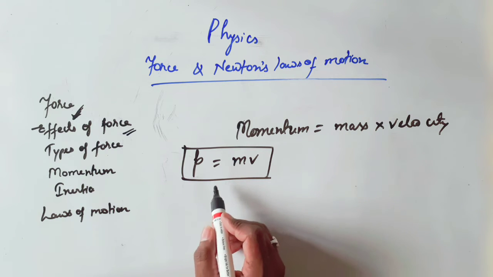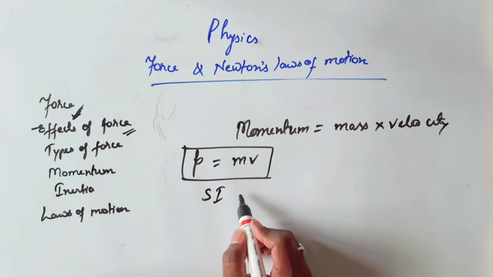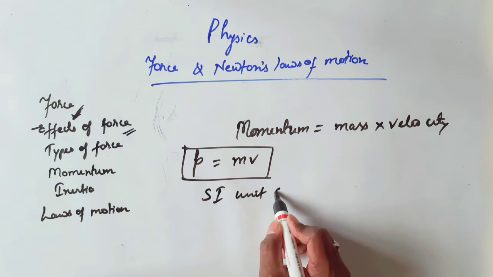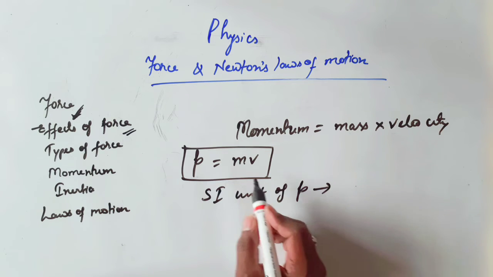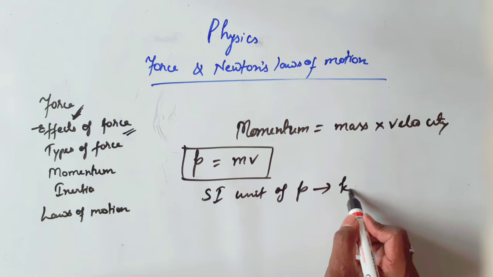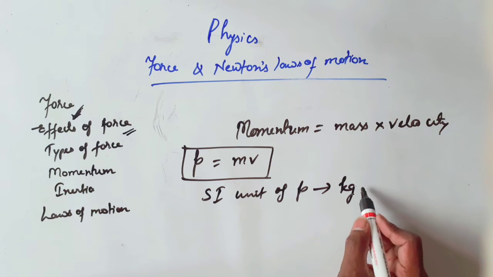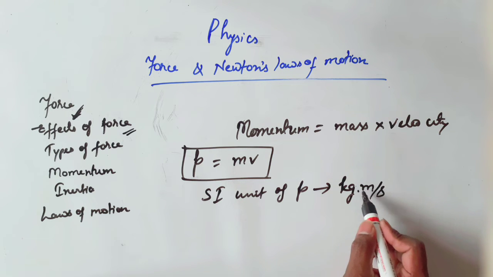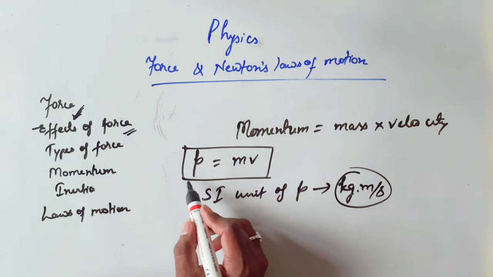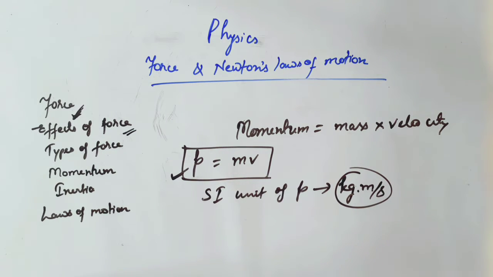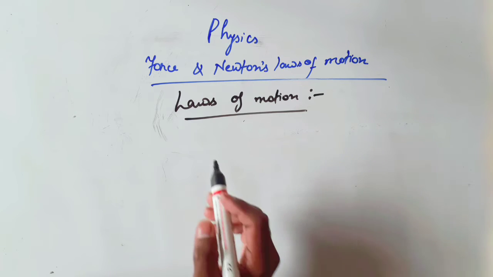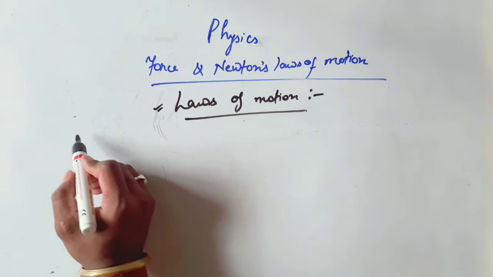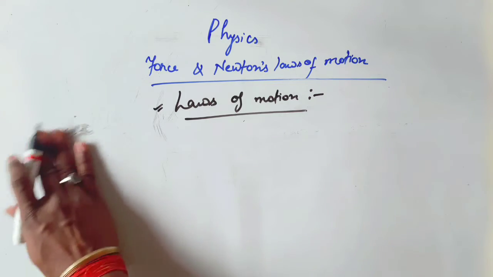The SI unit of momentum will be equal to the SI unit of mass, which is kilogram, times the SI unit of velocity, which is meter per second. So the SI unit of momentum will be kilogram meter per second. Now we are going to discuss the laws of motion. There are three laws of motion.